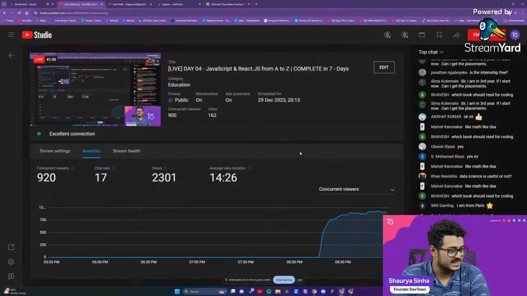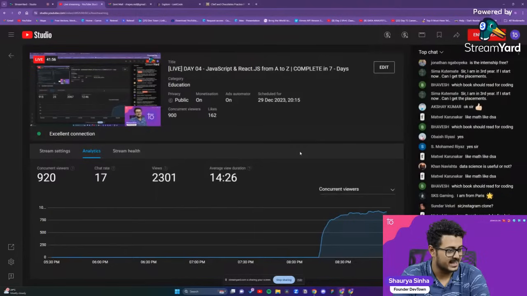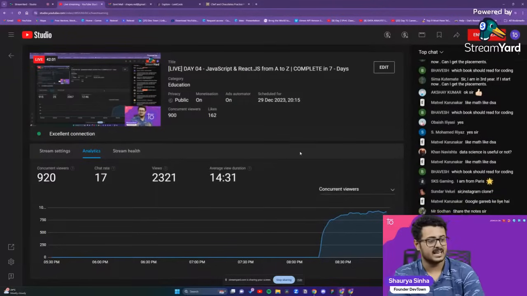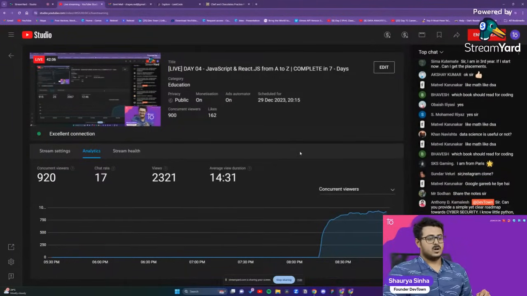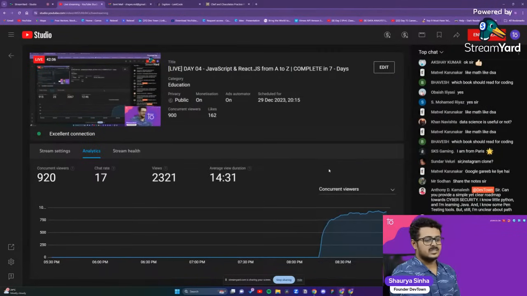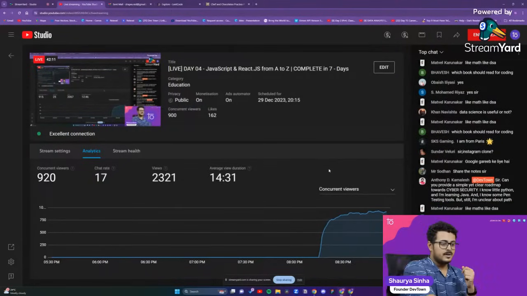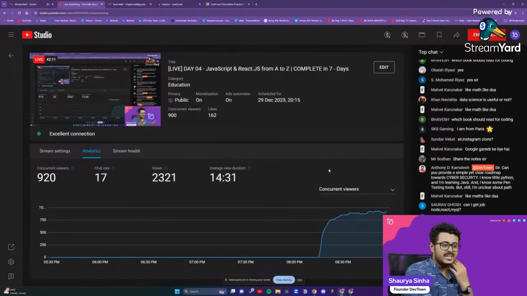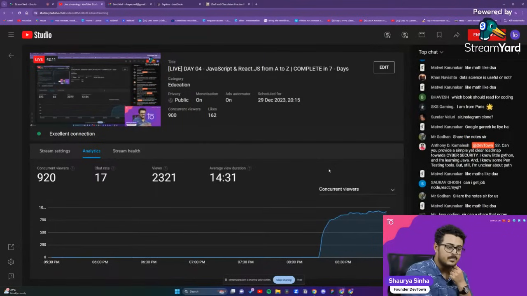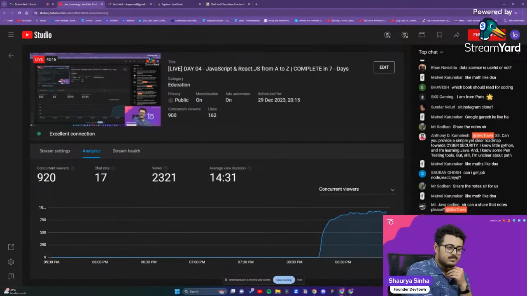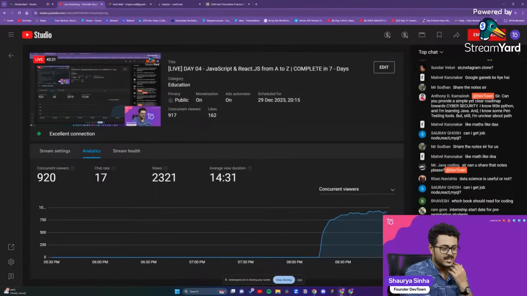So can you please provide a simple and clear roadmap towards cybersecurity? I know a little Python. I'm learning Java. I know pen testing tools. But I'm unclear about the path. Okay, how many of you guys want to get into cybersecurity? Could you please let me know? Node, React, MySQL, no. MySQL, if you're learning, that is like from 2000.